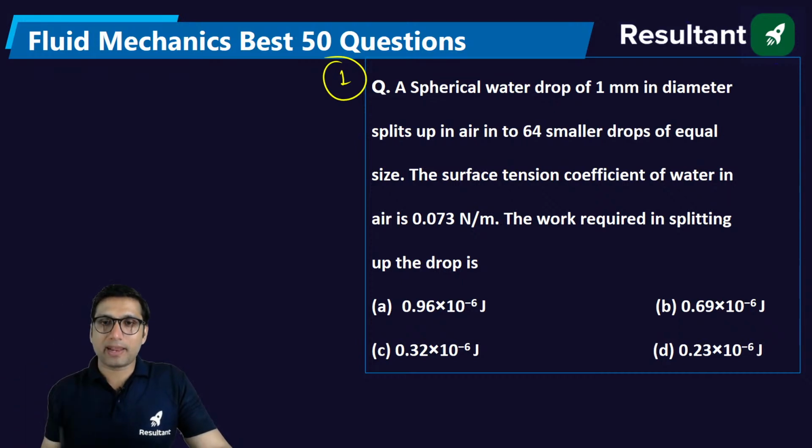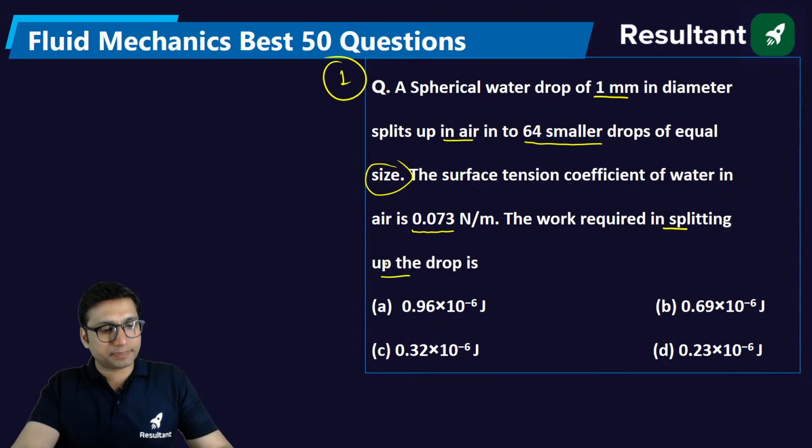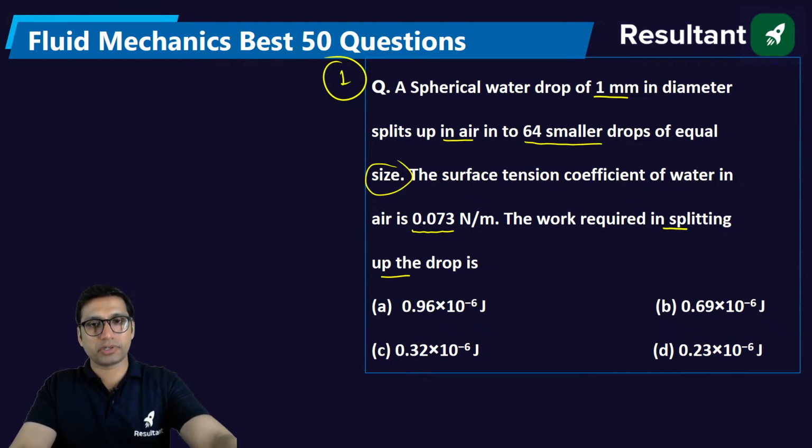First question: a spherical water drop of 1 mm in diameter splits up in air into 64 small drops of equal size. The surface tension coefficient of water in air is 0.073 Newton per meter. The work required in splitting up the drop is? Tell me the answer for this question. How are we going to solve this question?